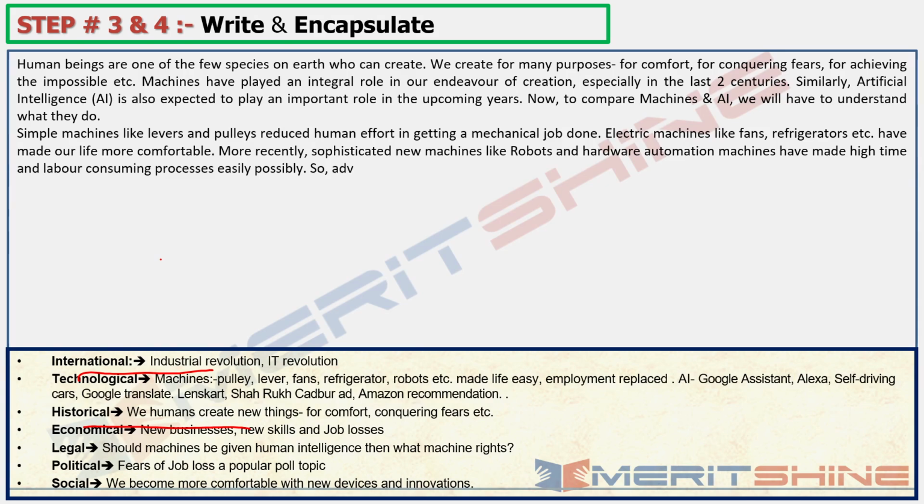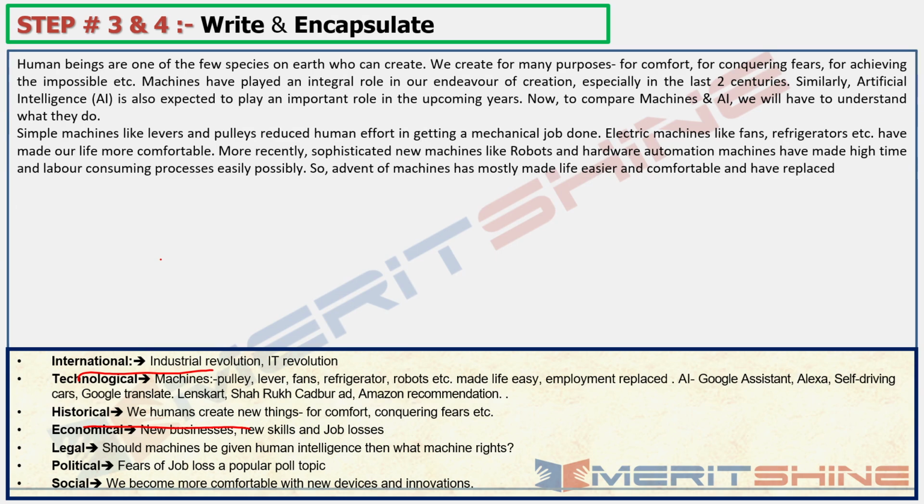Okay. So we can say that advent of machines has mostly made life easier and comfortable, right? We can say that. Here I would also add that economical factor, job loss, but I would write it in a positive way and have replaced, what do I write?